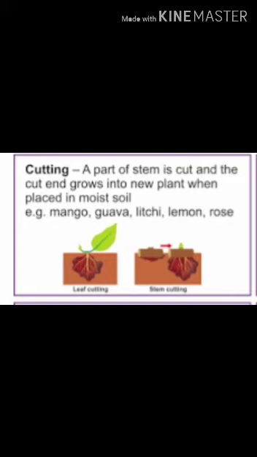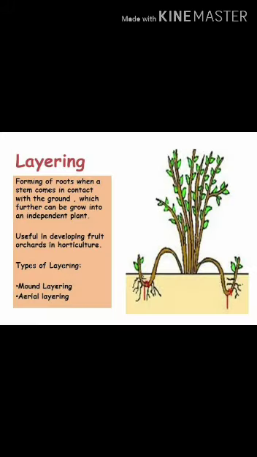It involves cutting off part of a stem and placing it in moist soil. After some time, these stems develop roots at the base and grow into a new plant. Next process is layering. In this method, a mature branch of the parent plant is bent down and covered with soil. The tip of the branch is kept above the ground.